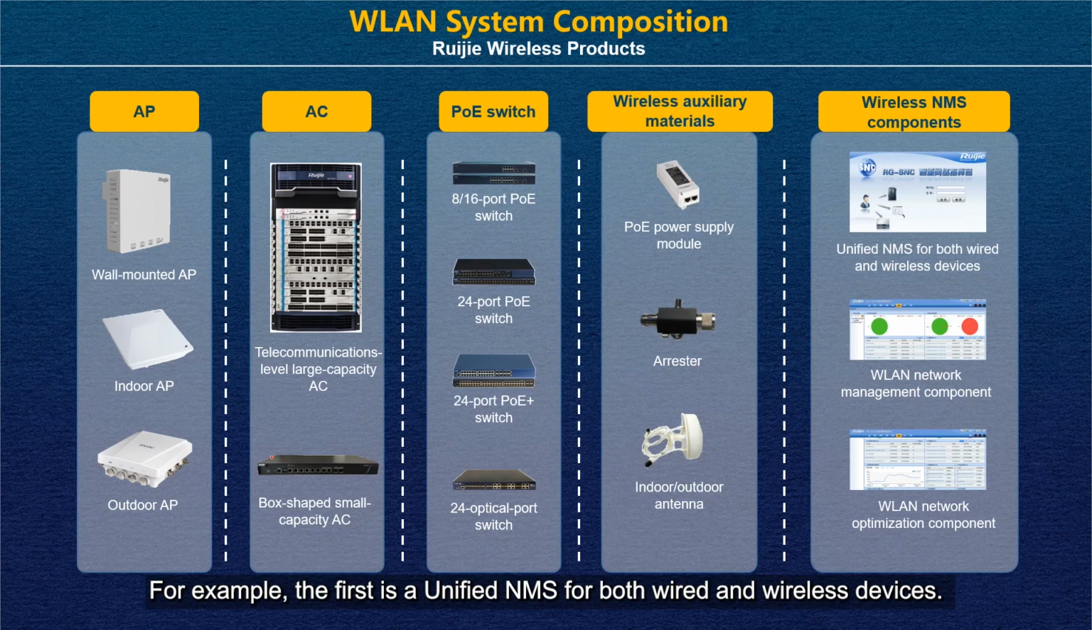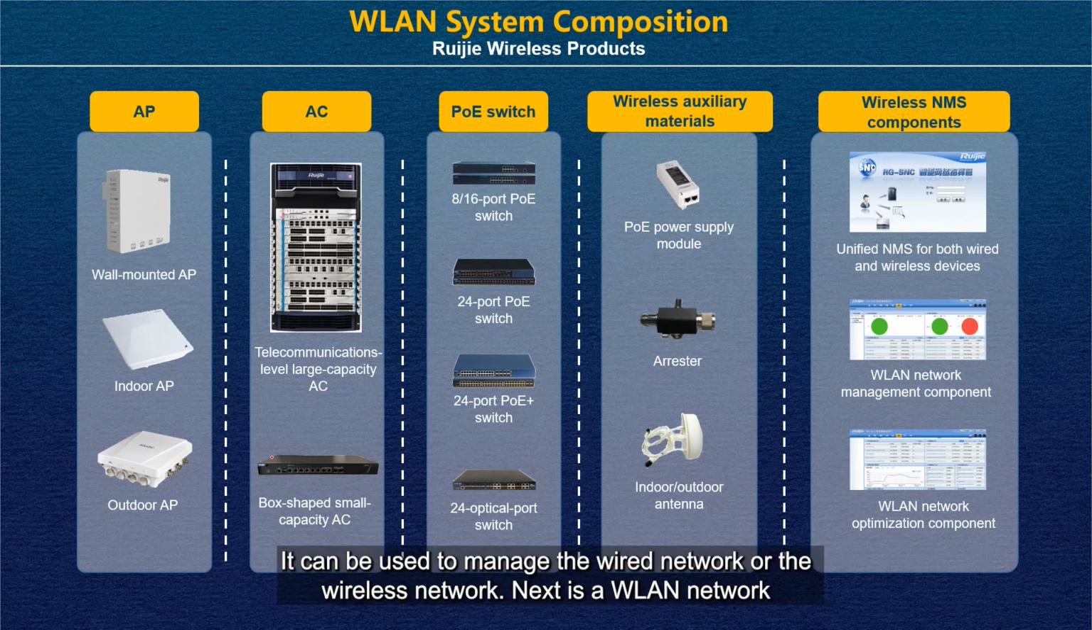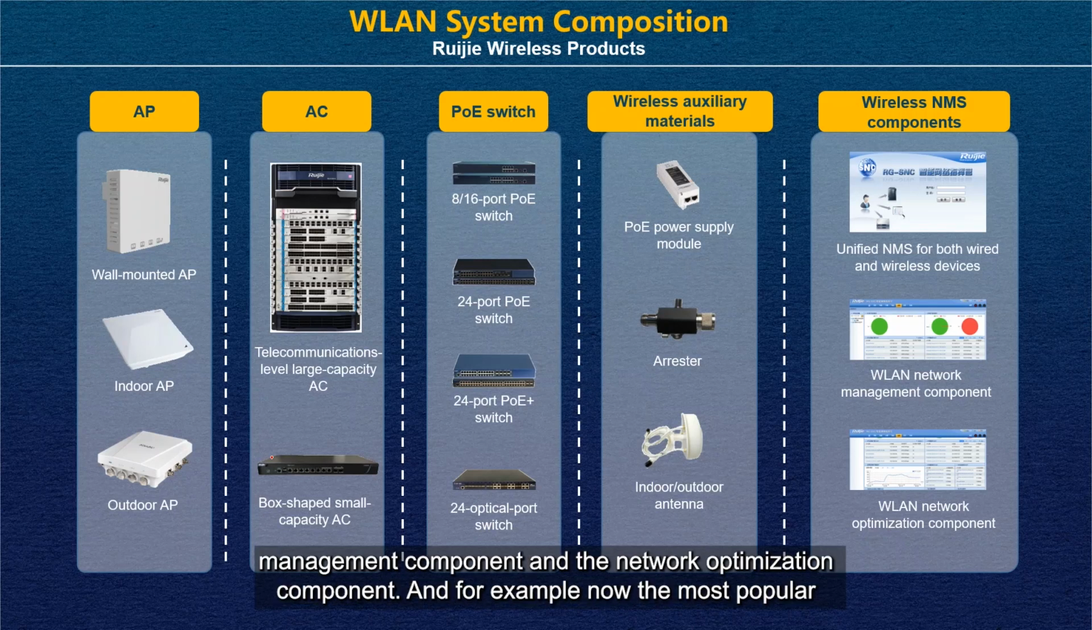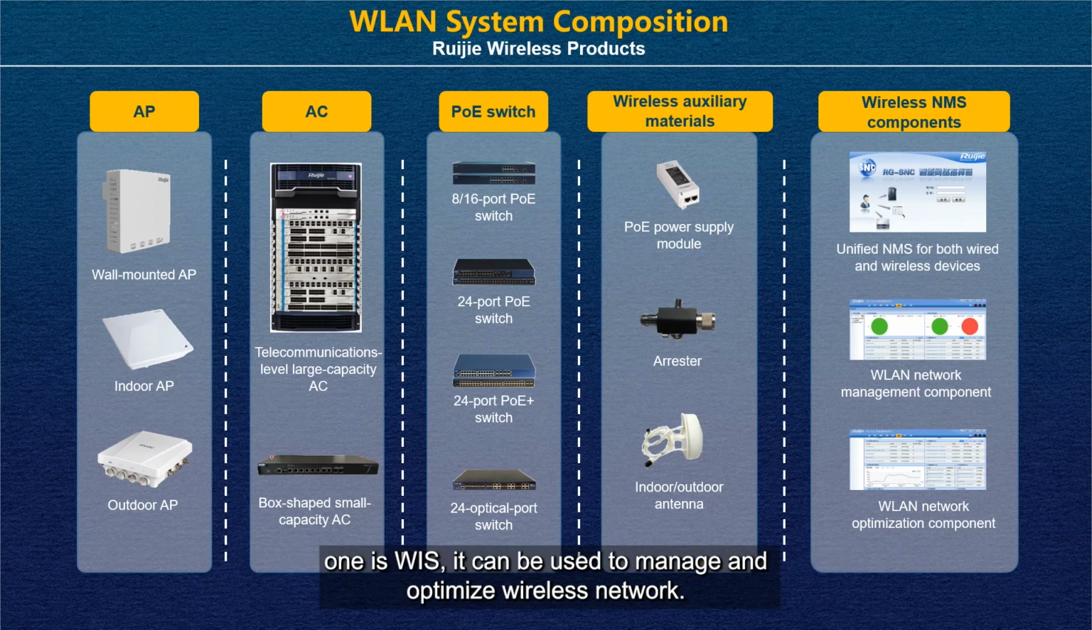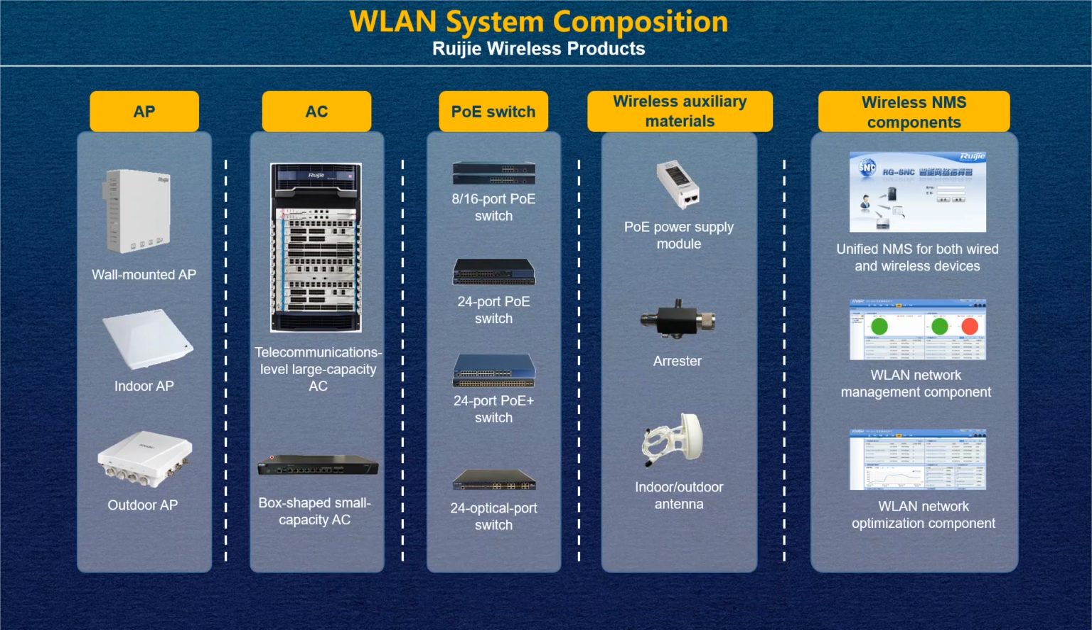For example, the first is the unified NMS for both wired and wireless devices. It can be used to manage the wired network or the wireless network. And next is WLAN network management convenience and WLAN network optimization convenience. For example, now the most popular one is WISP. It can be used to manage and optimize the wireless network based on one platform.